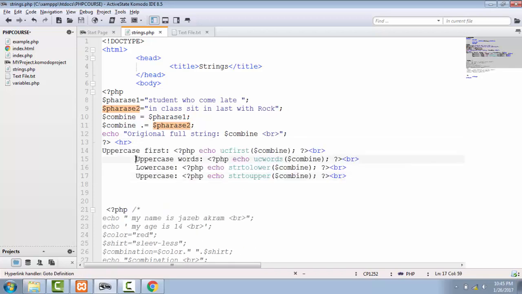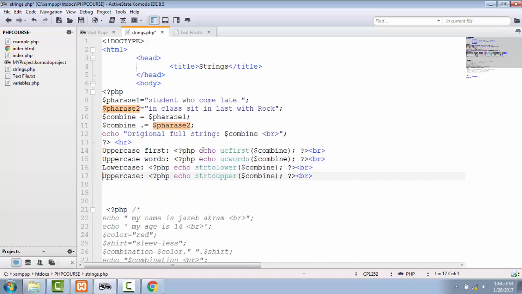Now let's indent it. Now on line 14 we have this simple function of strings in which we have one echo statement, ucfirst. ucfirst is going to pick our combined string that we created right here on line 12, and it's going to convert the first letter of that string into uppercase, meaning this student letter will be in uppercase, this S will be in uppercase.